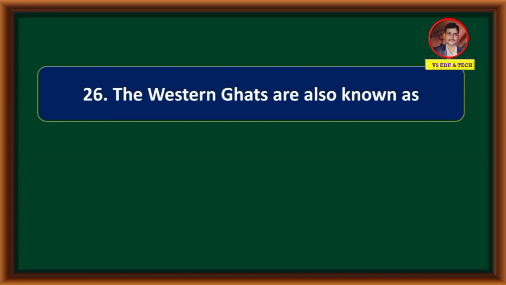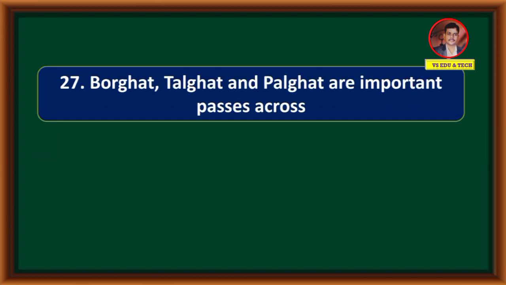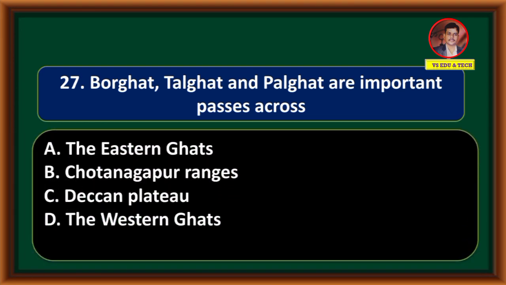The Western Ghats are also known as Sahyadri, Borghat, Talghat, Palghat. The Western Ghats are also known as Sahyadri. Borghat, Talghat, and Palghat are important passes across the Eastern Ghats, Chota Nagpur Ranges, Deccan Plateau, the Western Ghats. Correct answer is option D, the Western Ghats.